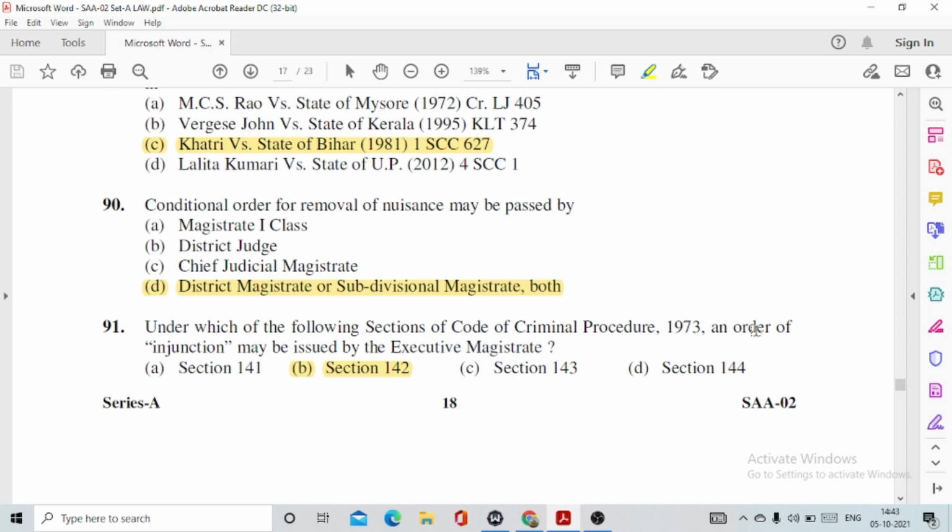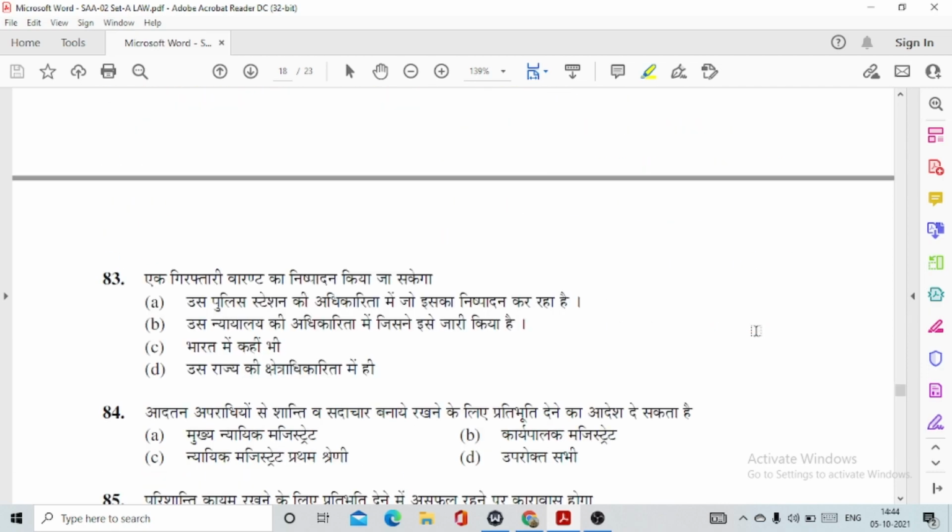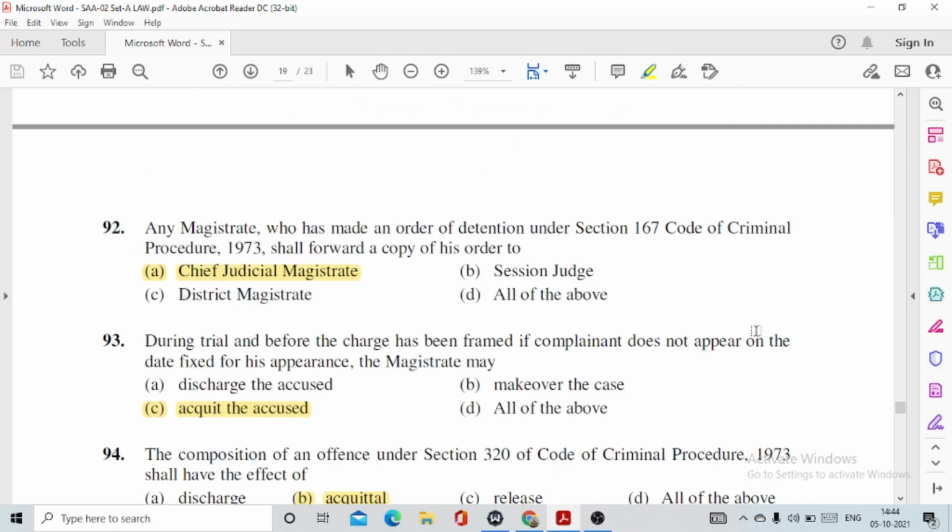91, under which of the following sections of the Code of Criminal Procedure an order of injunction may be issued by the executive magistrate? So this power has been given under section 142 of CRPC. Then question number 92, any magistrate who has made an order of detention under section 167 of Code of Criminal Procedure 1973 shall forward a copy of his order to option number A to the Chief Judicial Magistrate.